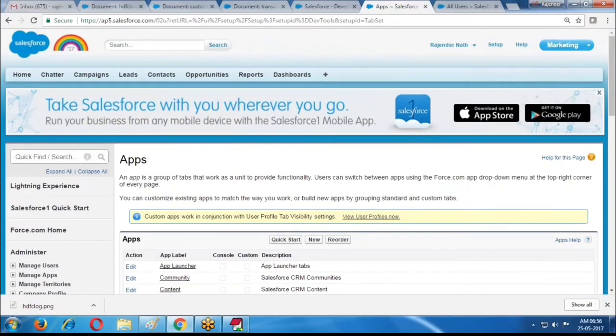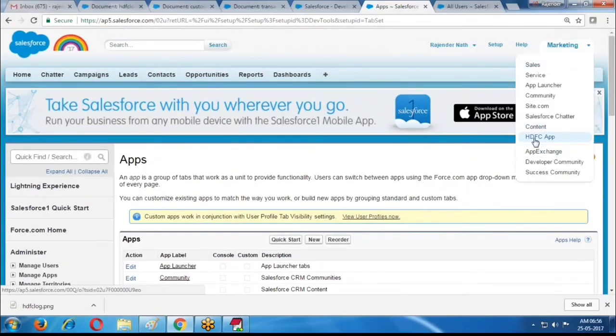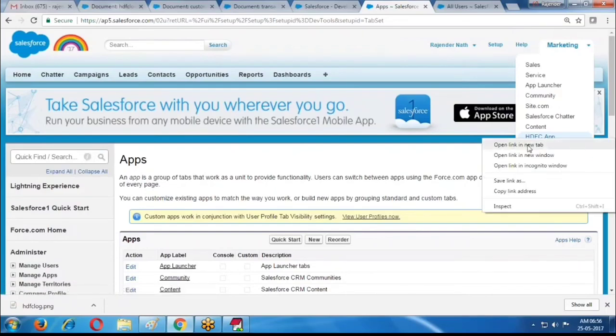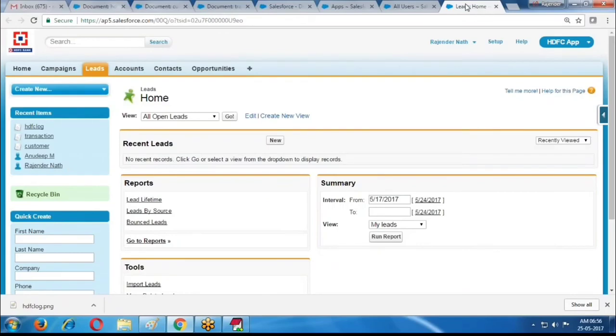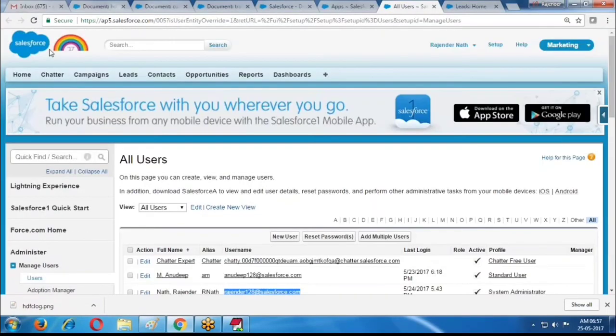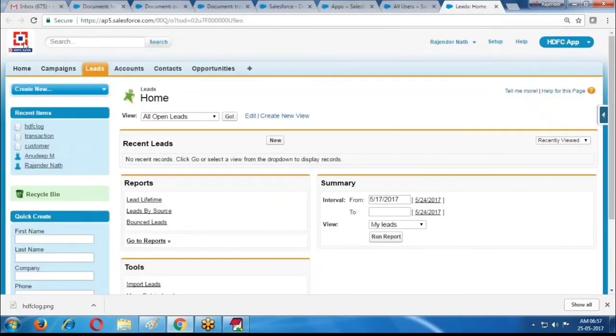Now, if I select this application, it shows the HDFC app. This is a label. Whatever label you provided, that label is displayed in the application menu. Whenever I select my HDFC application, the default landing tab, leads, is opened by default, and on the left side, whatever image you provided, the same image is displayed. So previous images were Salesforce provided images, but for this application it is your image.